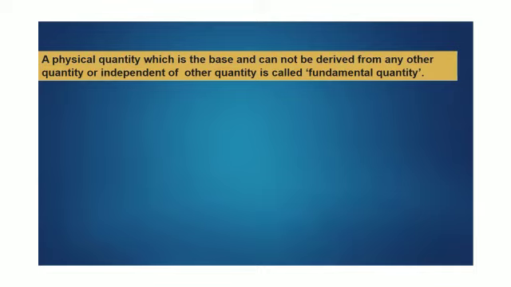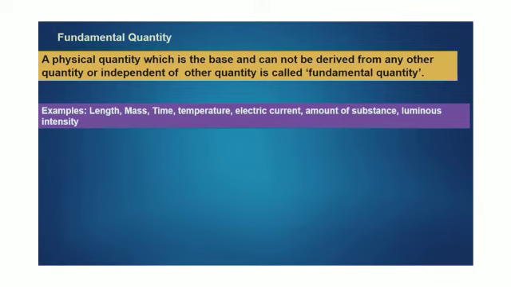A physical quantity which is base and cannot be derived from any other quantity, or is independent of other quantities, is called a fundamental quantity. For example, length, mass, time, temperature, electric current, amount of substance, luminous intensity.